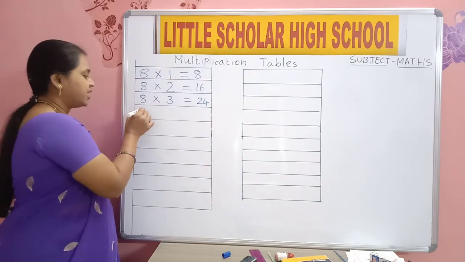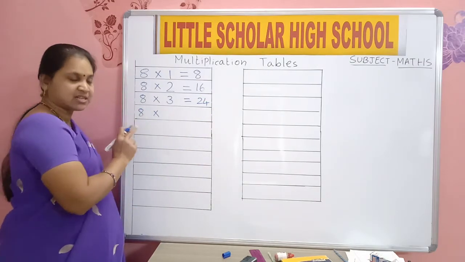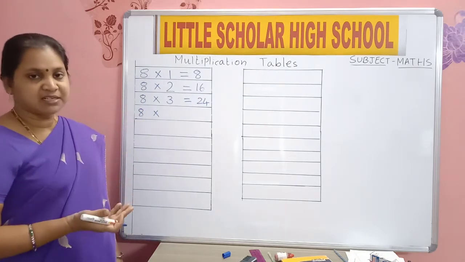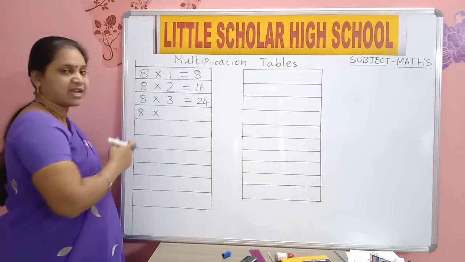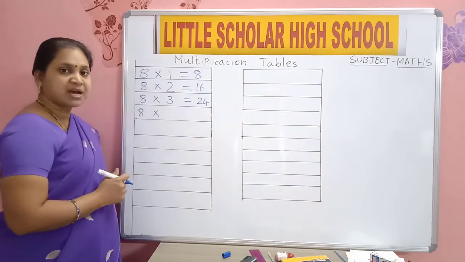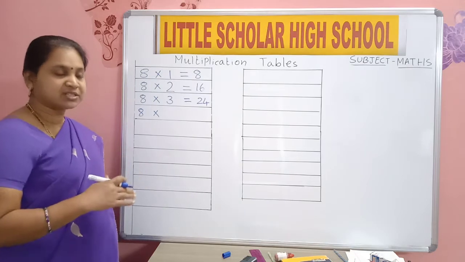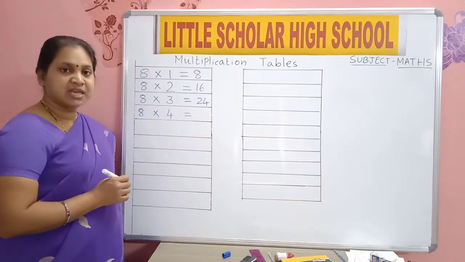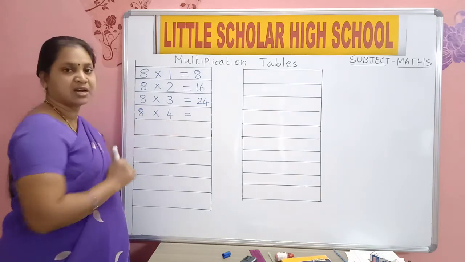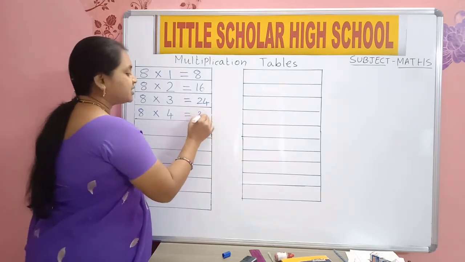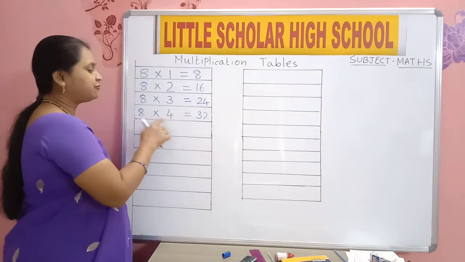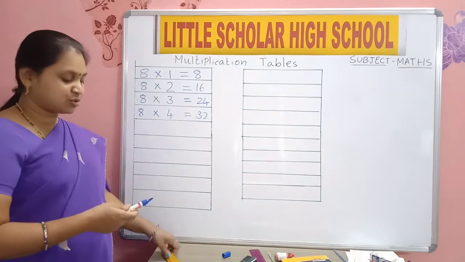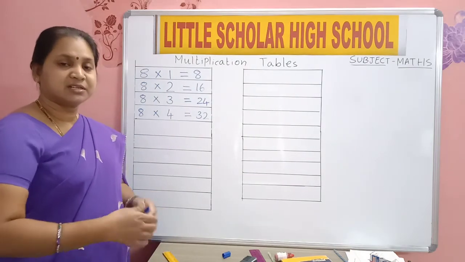And then write 8 into. We are writing 8 tables, so all the first numbers will be 8 only. After 3 which number comes? After 3, 4. Is equal to. 8 fours are 32. Come on, say 8 fours are 32.